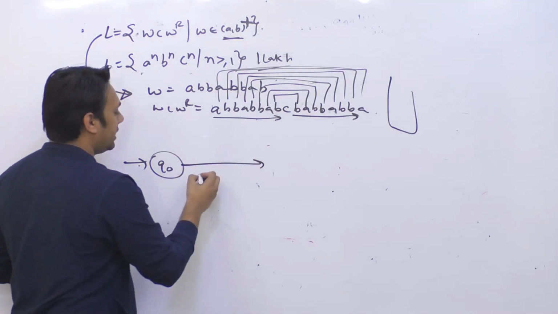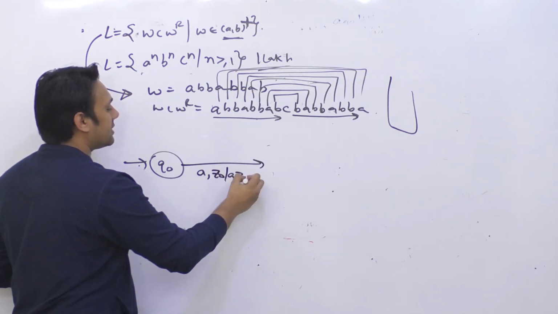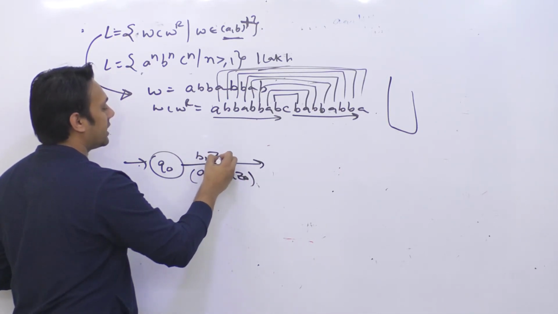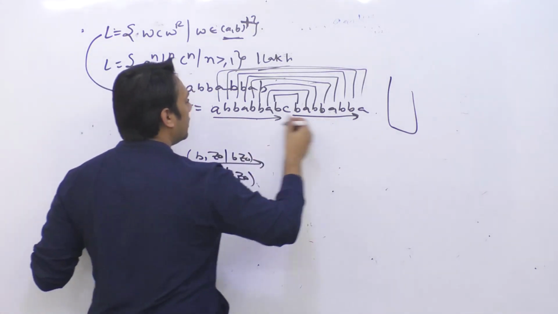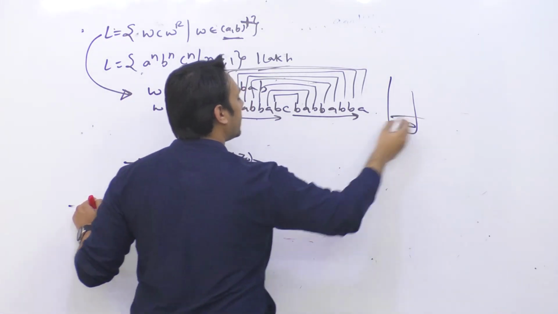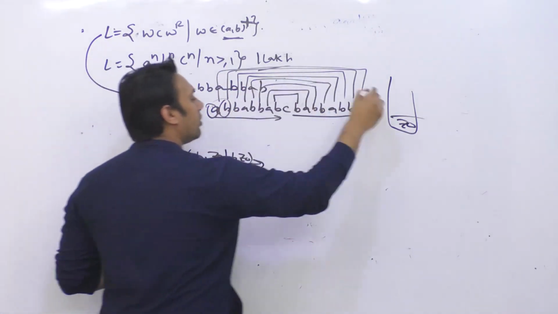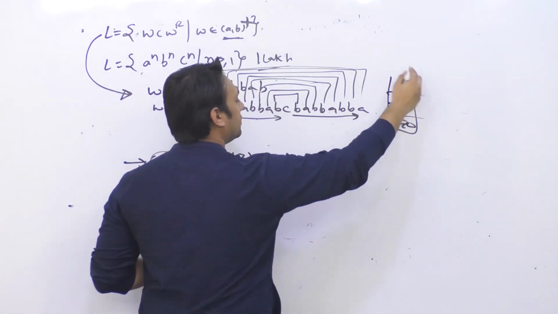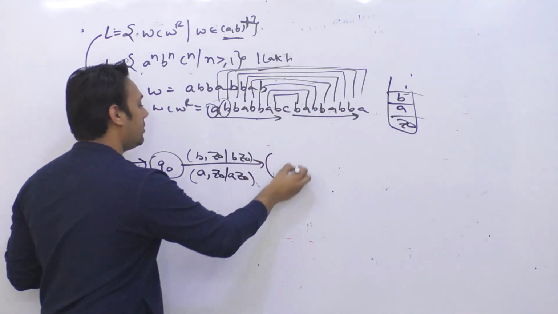So initially what we are saying is, if you get a symbol A and the top of the stack is Z0, insert this as it is, or if you get a symbol B and the top of the stack is Z0, insert this as it is. So basically, initially you can get A or B, any symbol whatsoever, and you just insert all of them blindly on the stack. So whichever symbol comes, we will insert it blindly. So we go to the state Q1.